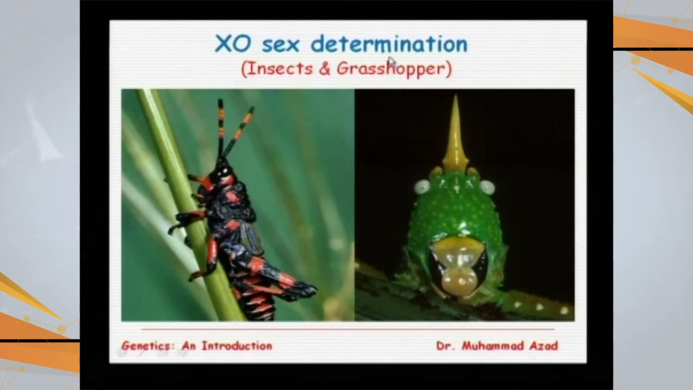Going with this XO sex determination in case of insects and grasshoppers, half of the sperms will have 11 chromosomes and half will have 12 chromosomes, while the females produce all the ova with 12 chromosomes. So sex will be determined by the male. If an 11-chromosome sperm fuses with the 12, the offspring will have 23 chromosomes and be male, and if the sperm with 12 chromosomes fuses with the 12 from the female, again the sex will be female.